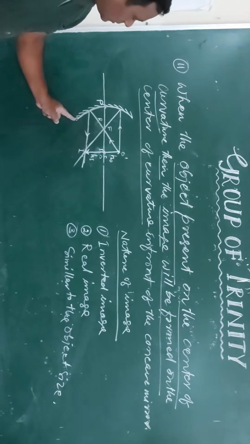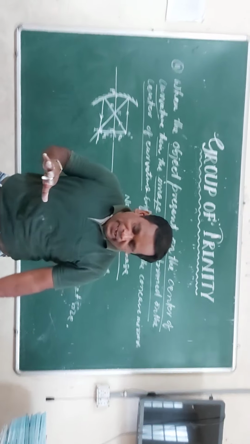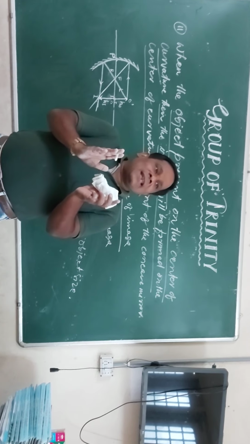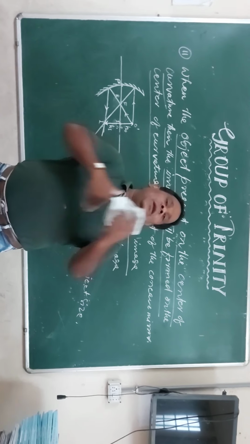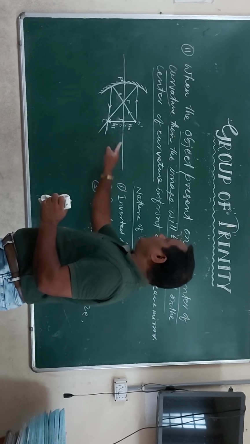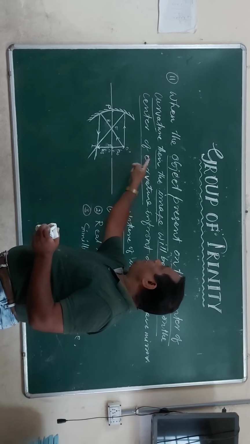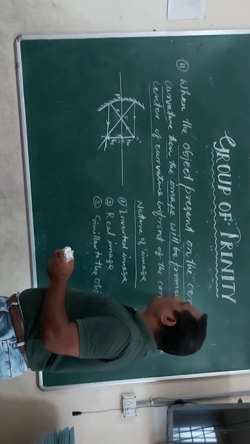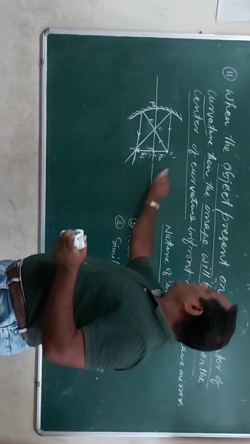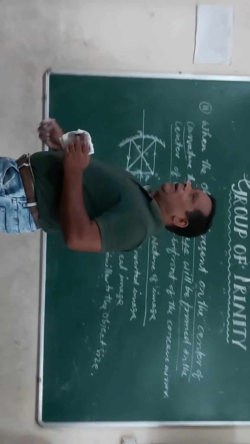Just see here, children, if you keep any object in front of the concave mirror and you see an image of the same size, the image will be inverted, right? The image will be inverted. This is the most important point. So in the second point, when the object is present on the center of curvature, the image will be formed on the center of curvature in front of the concave mirror, right? Completed. This is the second point. Now